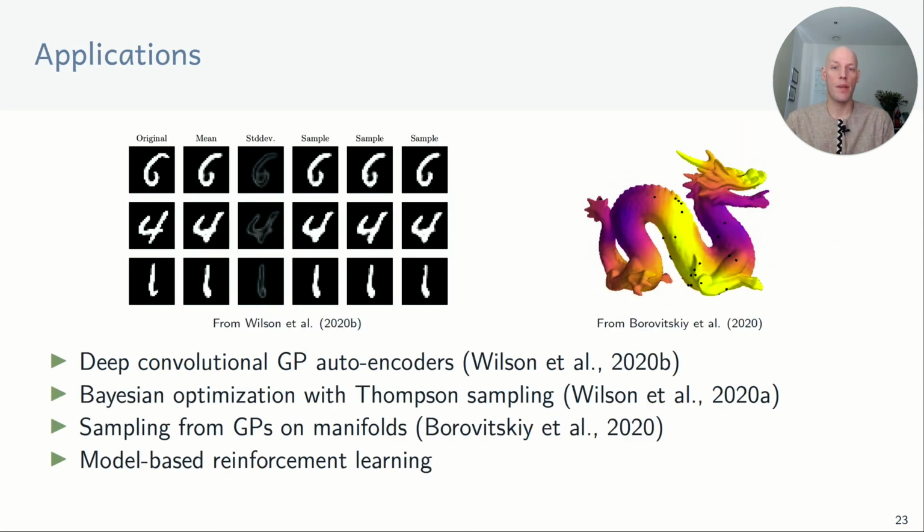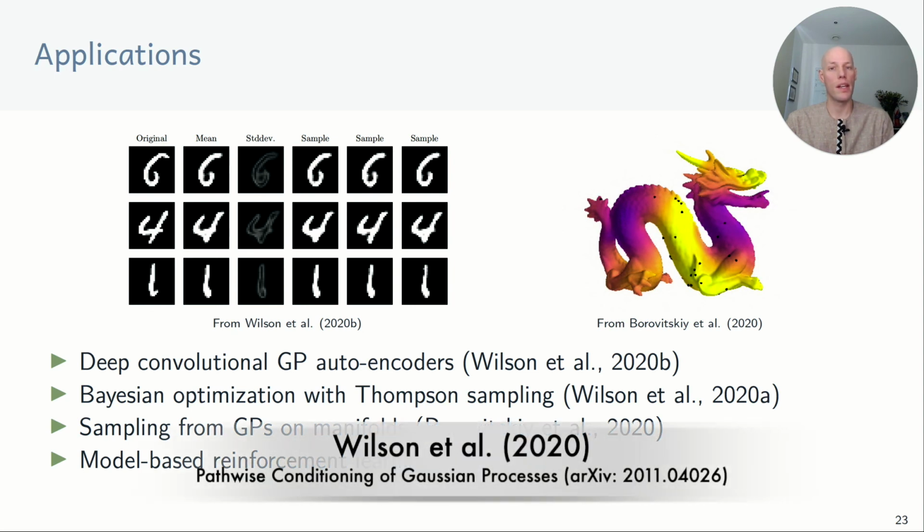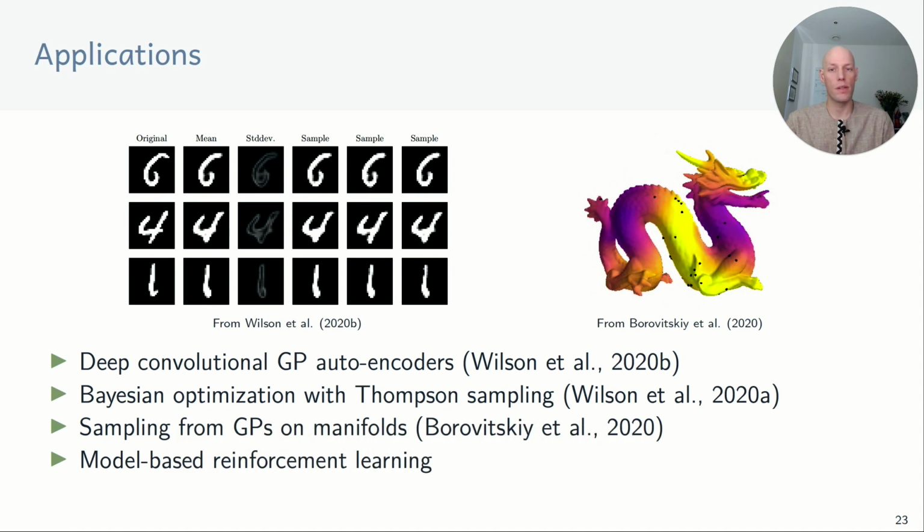The decoupled sampling allows us to efficiently sample functions from Gaussian process posteriors. That means this approach is useful in applications that use function samples a lot. And here are some of these applications. For example, when working with deep Gaussian processes, then we usually rely on sampling for training and inference. Here's an example of a deep convolutional Gaussian process autoencoder applied to the MNIST dataset. Another application is Bayesian optimization, where we use Thompson sampling as an acquisition function. Thompson sampling directly requires sampling from a Gaussian process, so decoupled sampling is also useful here.